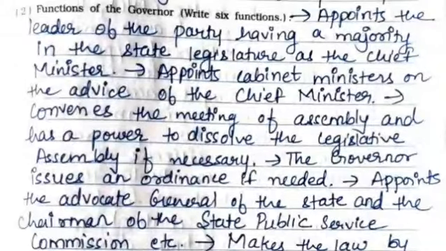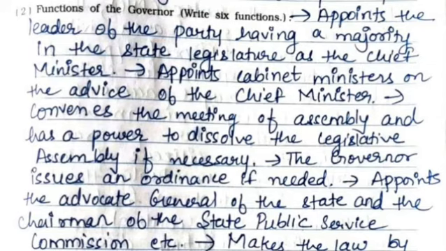Second one is functions of the governor, that is you need to write 6 functions. So the functions of the governor are: appoints the leader of the party having a majority in the state legislature as the chief minister, appoints cabinet ministers on the advice of the chief minister, convenes the meeting of assembly and has a power to dissolve the legislative assembly if necessary.